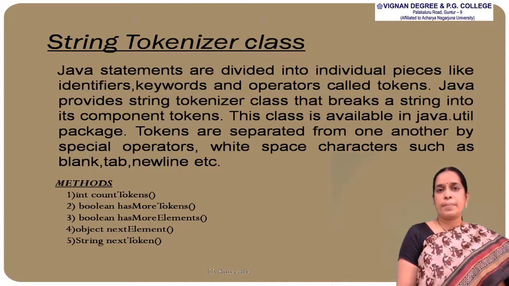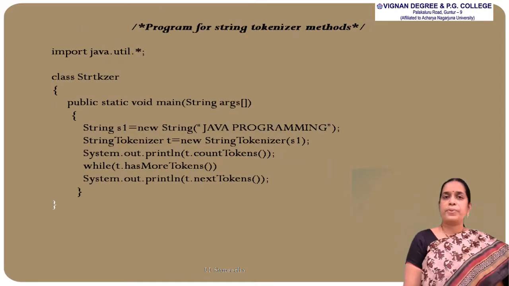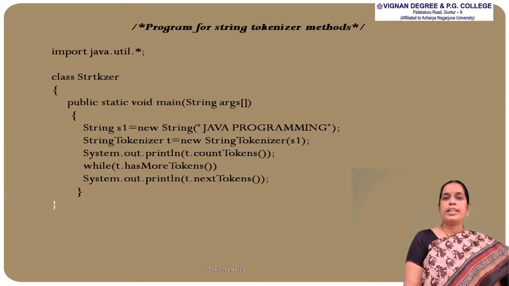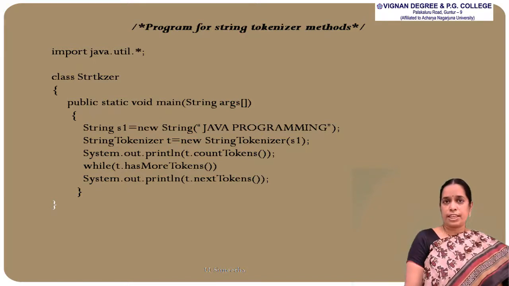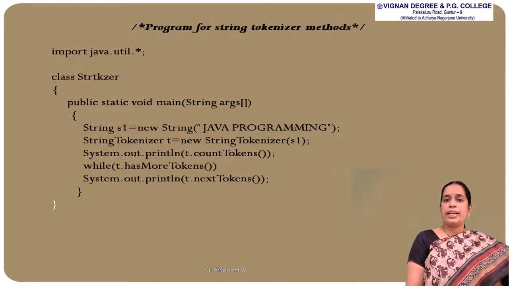And here is an example related to the StringTokenizer class. Initially we have to import the java.util package because the StringTokenizer class is present in this package, and the name of the class is StrTkzer. Within the main method we are creating a string S1, and this S1 is holding the string Java programming. Next, we are creating a StringTokenizer object, and the name of the object is T. And finally, we have implemented some methods.